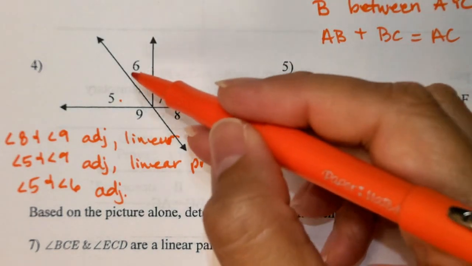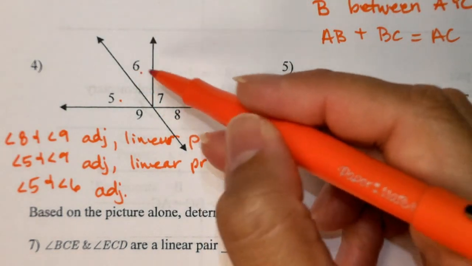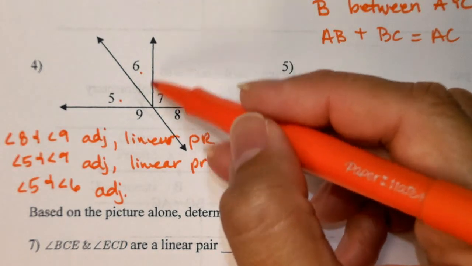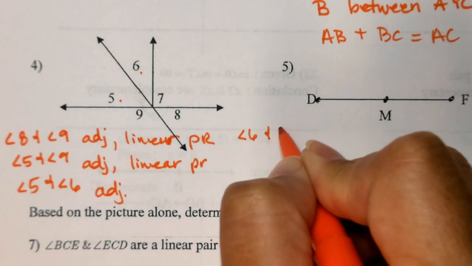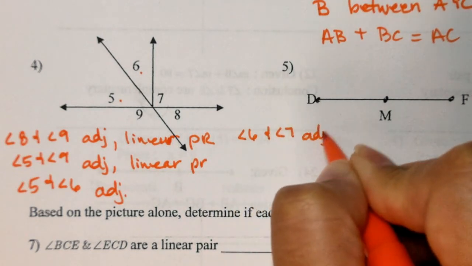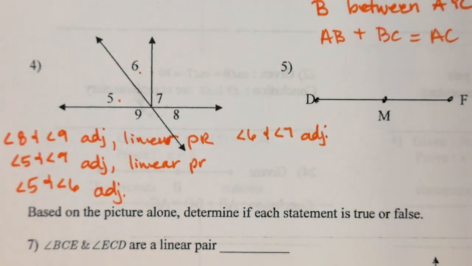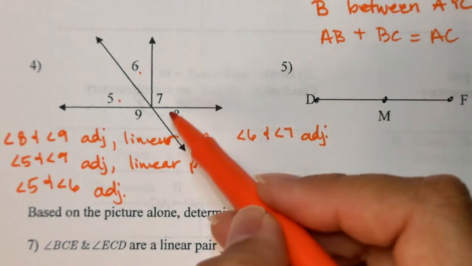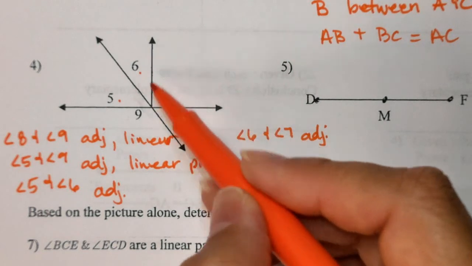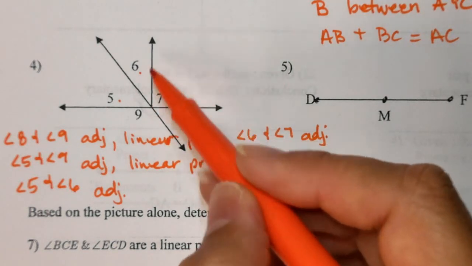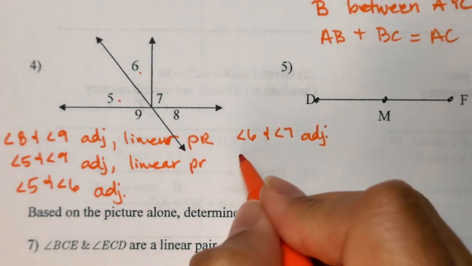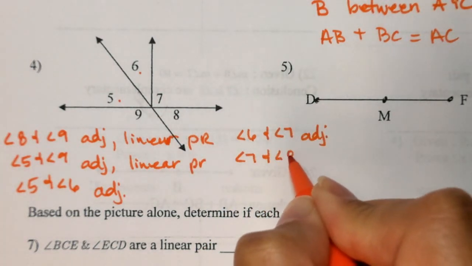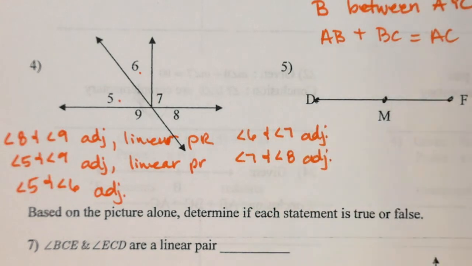All right, so keep working. Do you see that the same thing goes for 6 and 7? They just share a ray between them. So the only thing that we can say is angle 6 and angle 7 are adjacent. Seven and 8. Here's 7 and 8. Notice it doesn't form a straight line, so we can't say that they're a linear pair. The only thing that they do is share a ray. So angle 7 and angle 8 are adjacent.